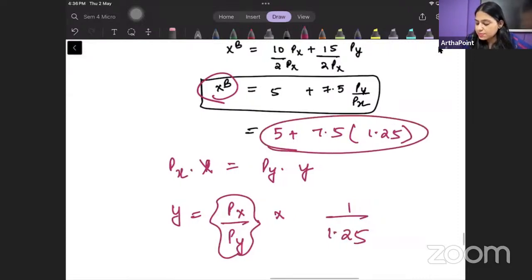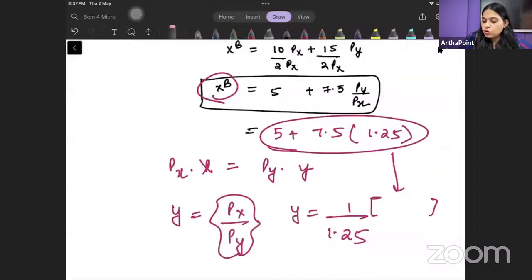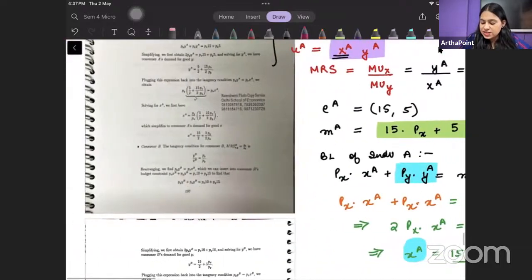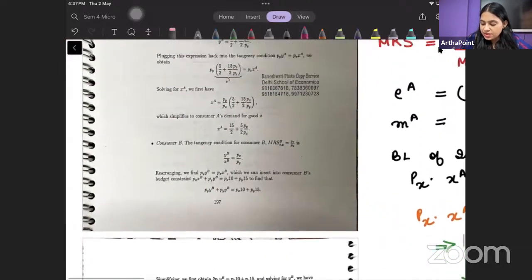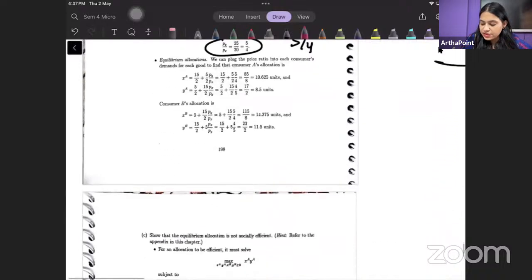x का वैल्यू यहां से आपके पास आ ही जाएगा. Just plug that value, you will be able to get y. तो you will be able to get both x and y. Am I making sense? तो you will be able to get both x and y, और यहीं से हमें ये अपना डिमांड भी मिल जाएगा. We will be able to get these demand bundles.